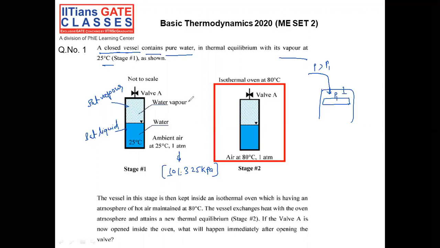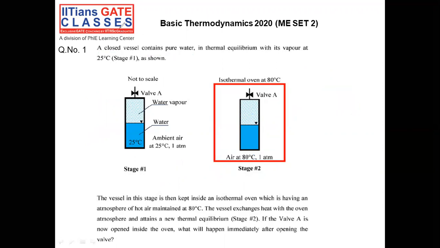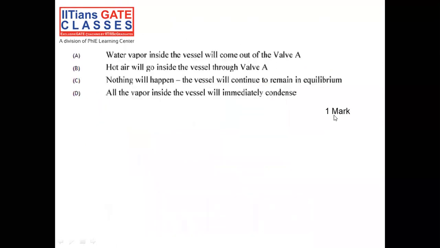In this question, we have to find out the saturation pressure of water. What is the saturation pressure of water corresponding to 80 degrees centigrade? If you are able to calculate this, it is a very, very simple problem. That's it. Now, let me explain step by step. It is one more problem, no need to think much. These are the options given for question number 1 in mechanical set 2.